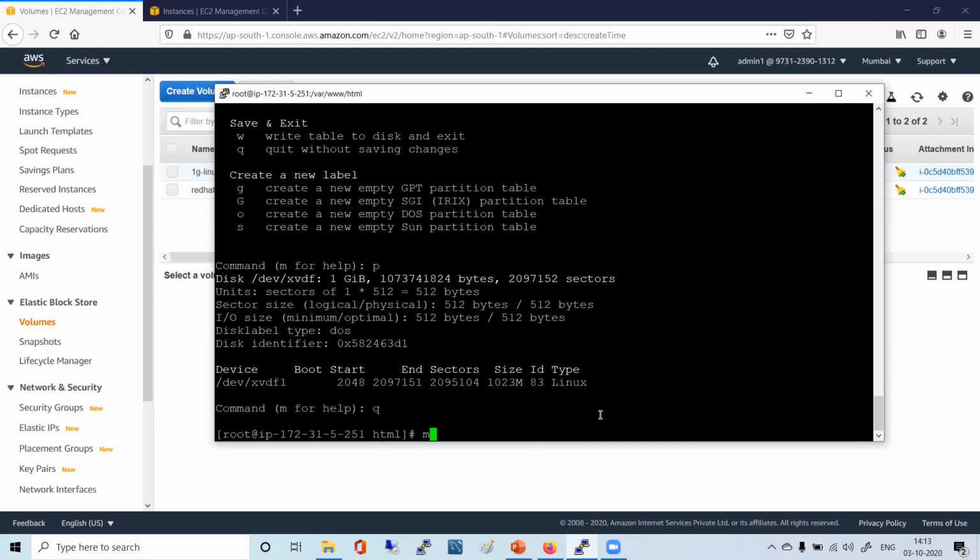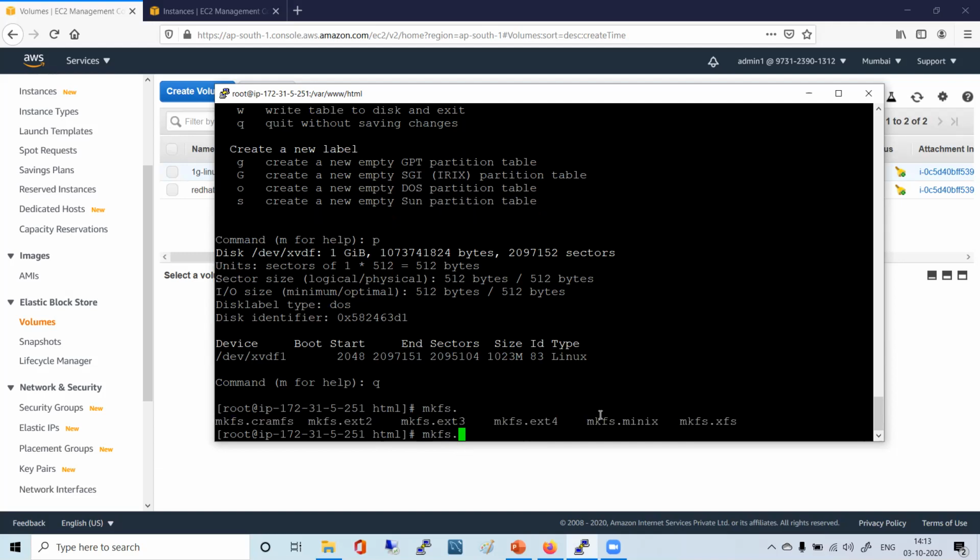Now I'll make a file system out of it. I'll just say mkfs dot, whatever options I am having. I have file systems like ext2, ext3, ext4. When I press N, it is asking me partition number 1 to 4, default is 1.